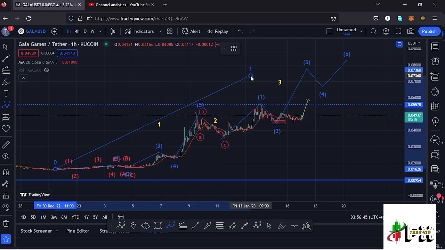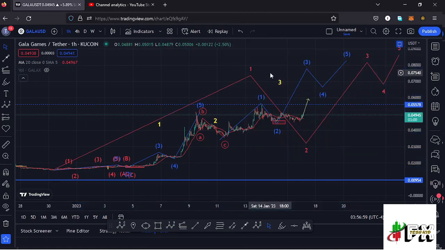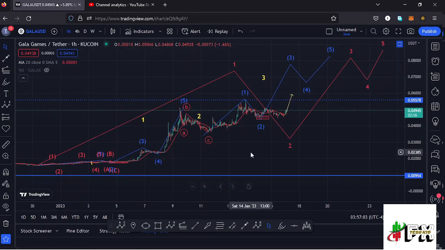And if that is the case, then there are chances that we might have seen the high for this higher EDU12 count 1. Then we might see a bit of a retracement to the lower side in the formation of a second wave, then expect a wave 3, then a wave 4, and then a wave 5 to the upper side. And I can change the color of that EDU12 structure to red to represent that alternative structure, that alternative EDU12 structure that we can have here on the charts.